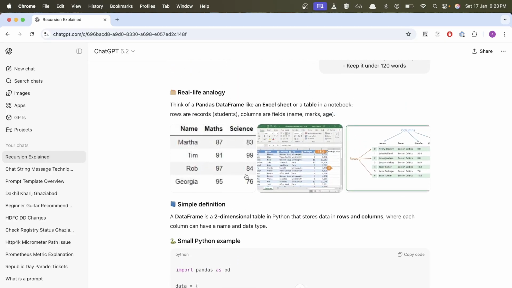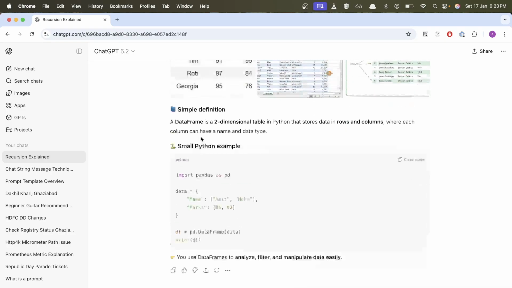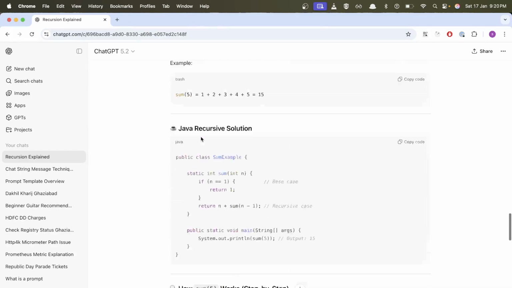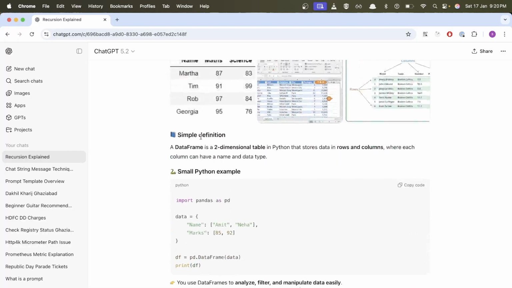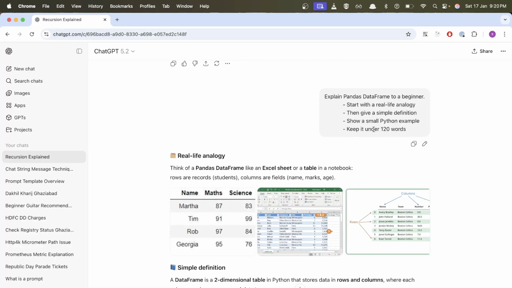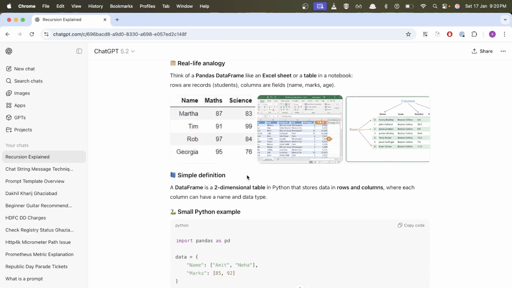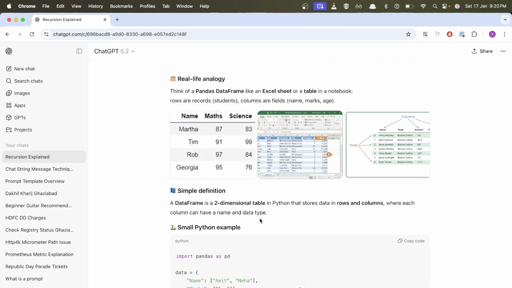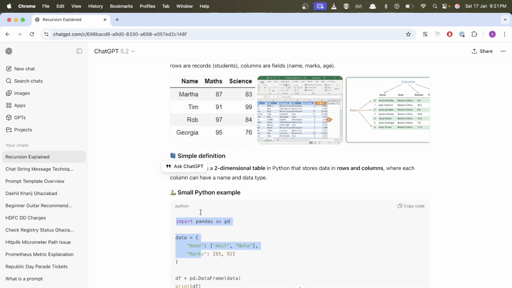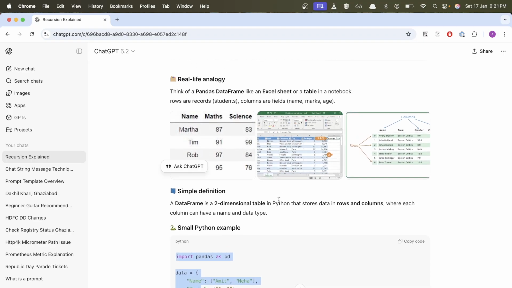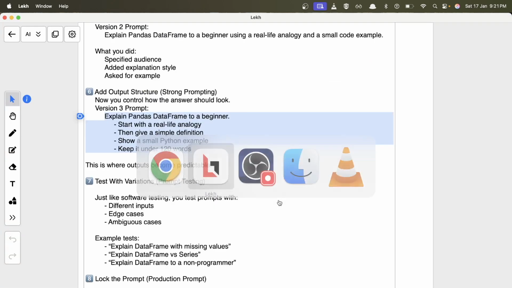Okay, I'm not sure how many words there are, but as you can see, the answer is really short from before, right? Previously, you had these many long paragraphs, right? But now, because I have written this limit, keep it under 120 words, you can see the answer is very short as compared to the above. Maybe it's under 120 words. I'm not counting. And you have also an example, and you have a small explanation as well, right? So what you have provided in the prompt highly affects your response from the AI model.